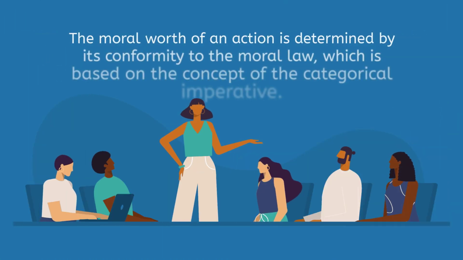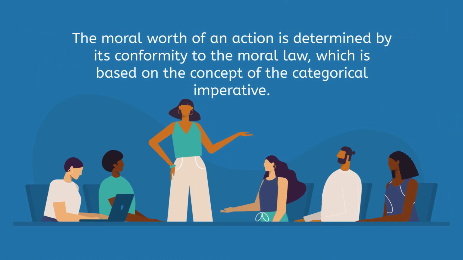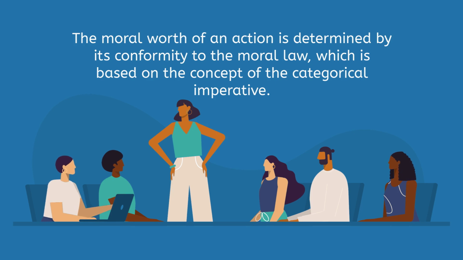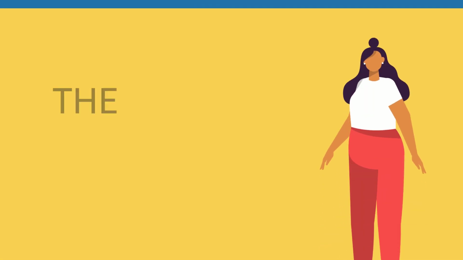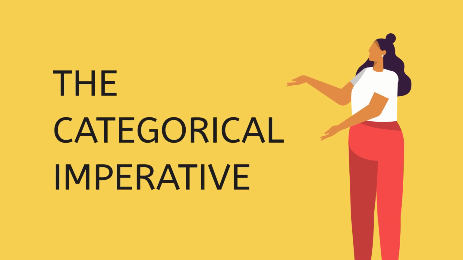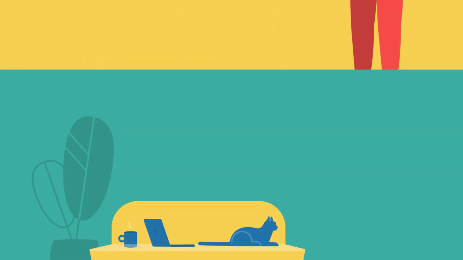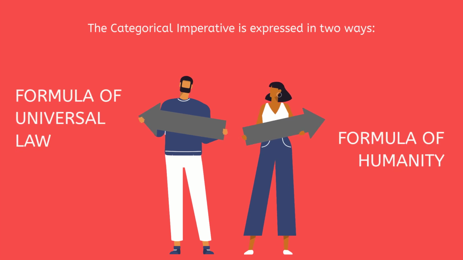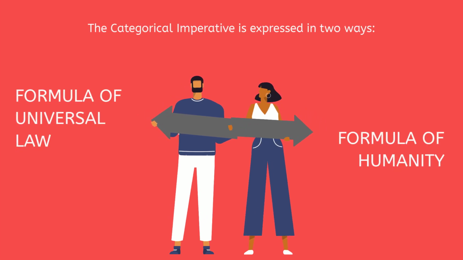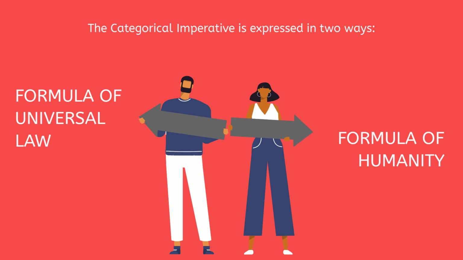In Kantian Deontology, the moral worth of an action is determined by its conformity to the moral law, which is based on the concept of the categorical imperative. The central principle of Kantian Deontology is the categorical imperative. This principle is based on the idea that moral actions must be universalizable. In other words, we should only act in ways that could be made into universal laws without contradiction. The categorical imperative is expressed in two ways: the formula of universal law and the formula of humanity.